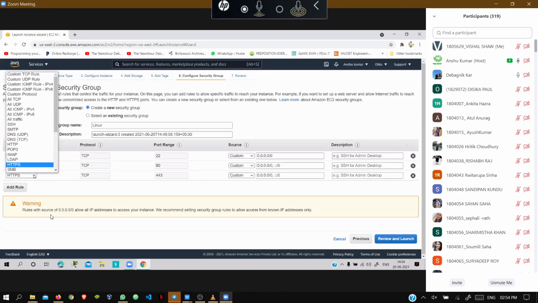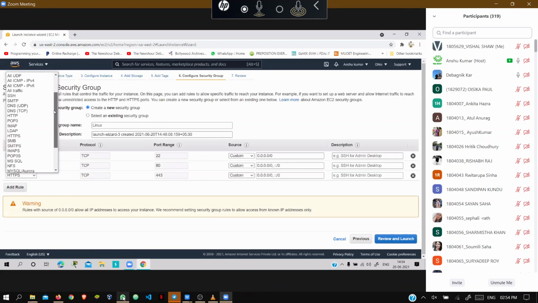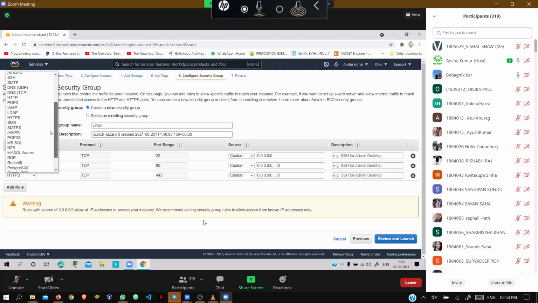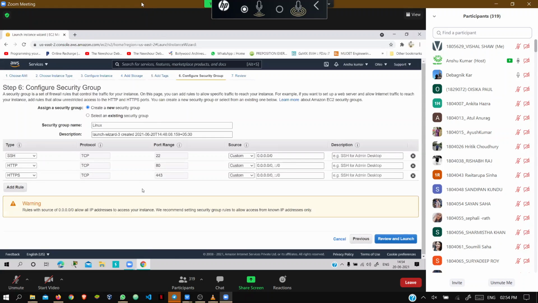Sir, FTP also resides in the application layer, but it's not there in this list, sir. Here you will find NFS, RDP, POP3, IMAP, SMTP. FTP is not there. Because whenever we configure this kind of server, we type the IP and get that page, right? For getting that page, only HTTP and HTTPS are enough. So that's why there is no need for FTP here.